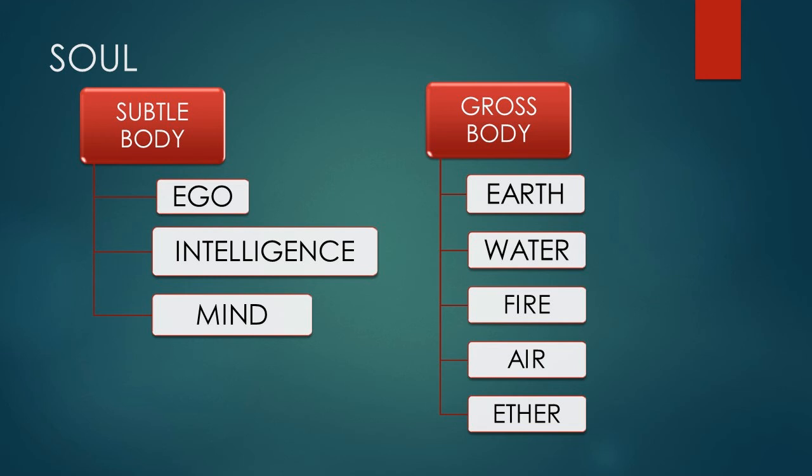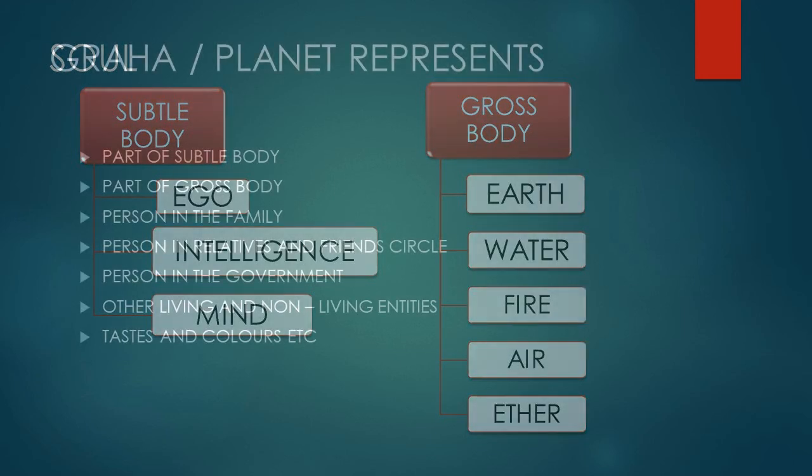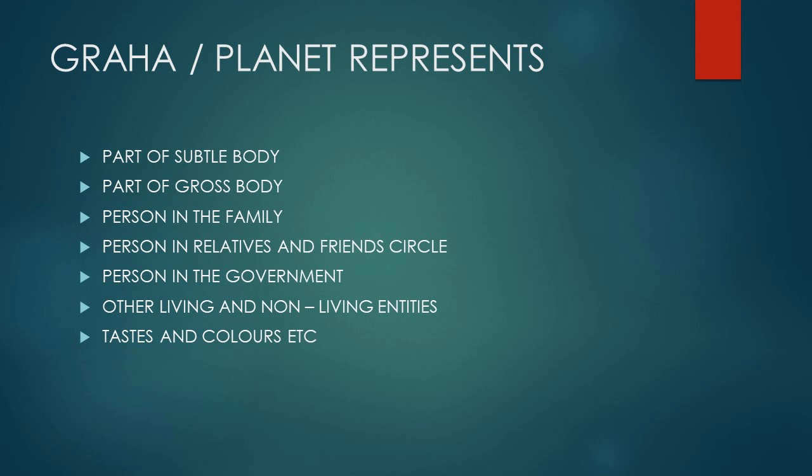We have 9 planets, Navagrahas, and then we have 12 houses. Each planet and each house represents a part of our subtle body and a part of our gross body, and a person in our family or in our relatives or in our close friends circle, or a person in the society, or a person in the government.